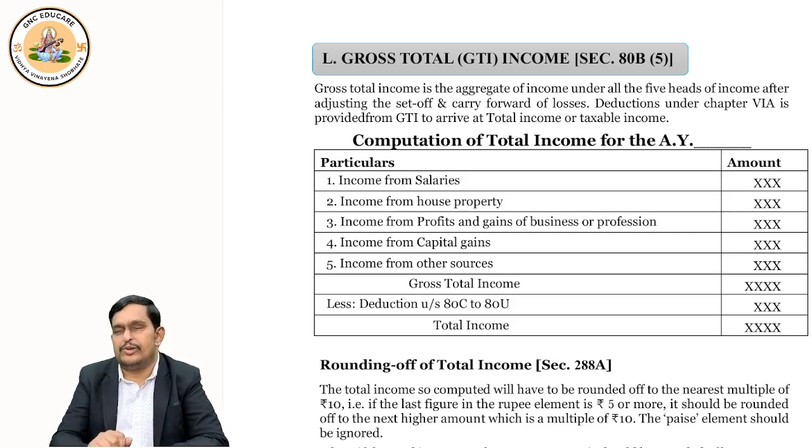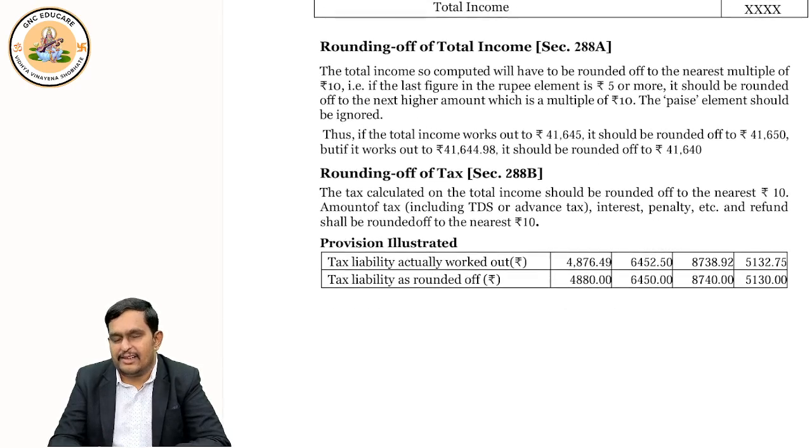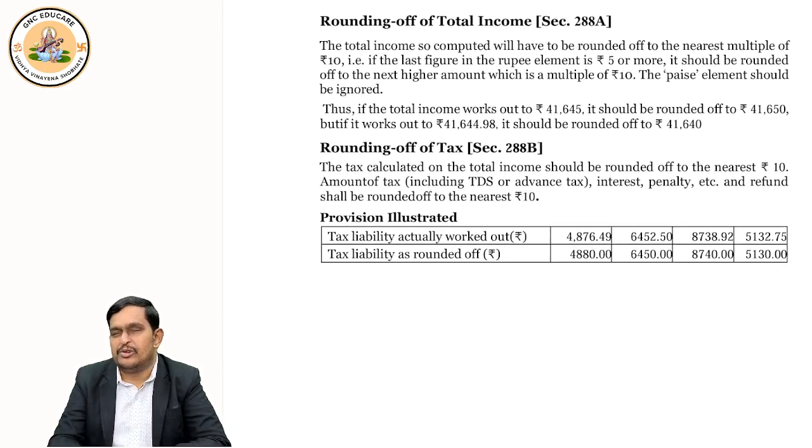Now, what should we do with this total income? We should first round it off under section 288A, to the nearest 10 rupees.